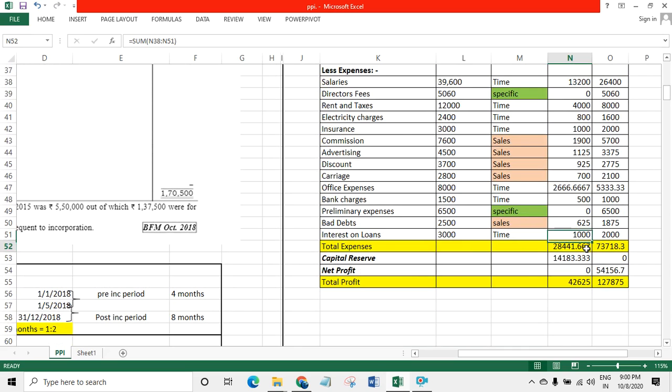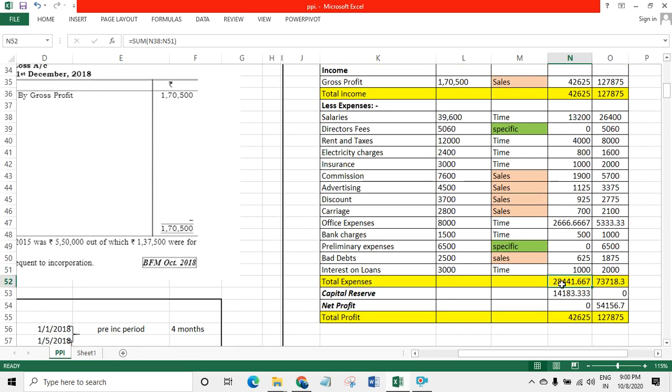and total expenses. Total of expenses you got 28441.667 and 73718.3. Now see which is the highest amount, 42,625 or 28441. Obviously 42,625 income is highest, so we will write total, not profit, we will write total.